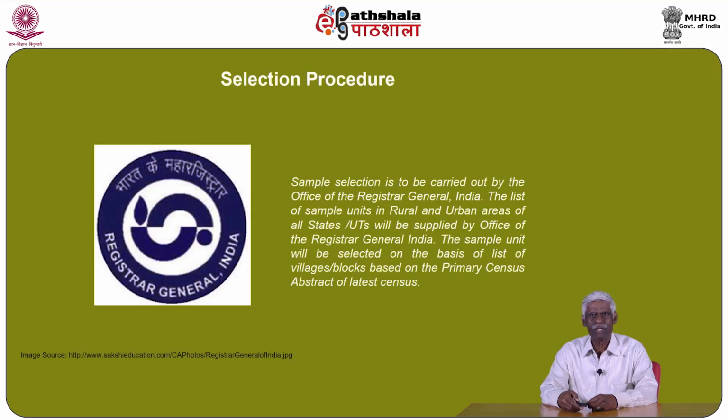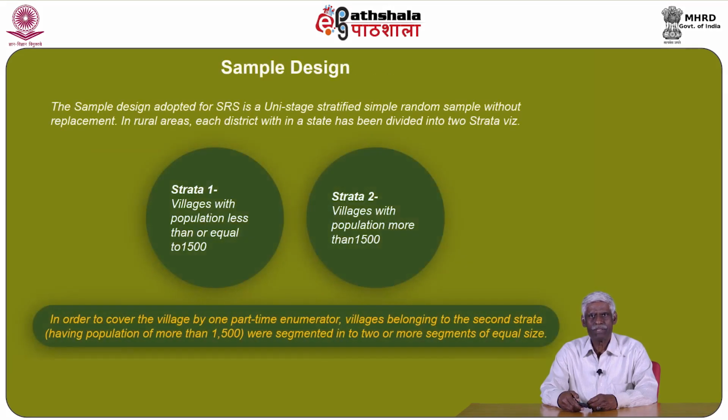Let's discuss the selection procedure. Sample selection is to be carried out by the Office of the Registrar General, India. The list of sampling units in rural and urban areas of all states and union territories will be supplied by the Office of the Registrar General of India. The sample unit will be selected on the basis of the list of villages or blocks based on the primary census abstract of the latest census. The sample design adopted for SRS is a uni-stage stratified simple random sample without replacement.